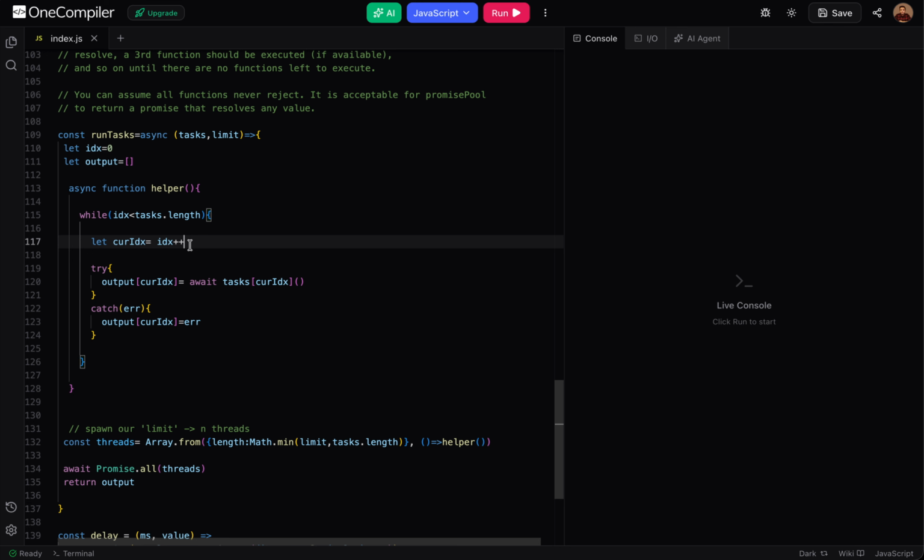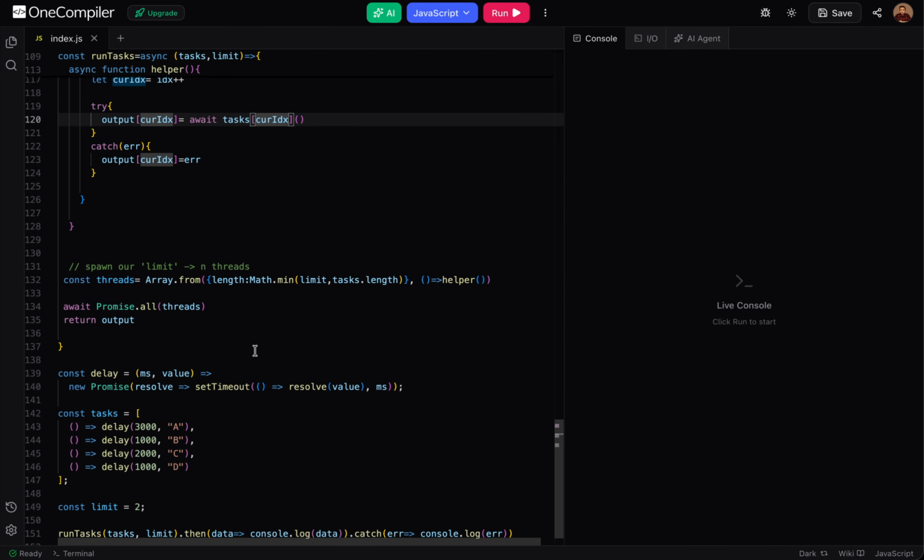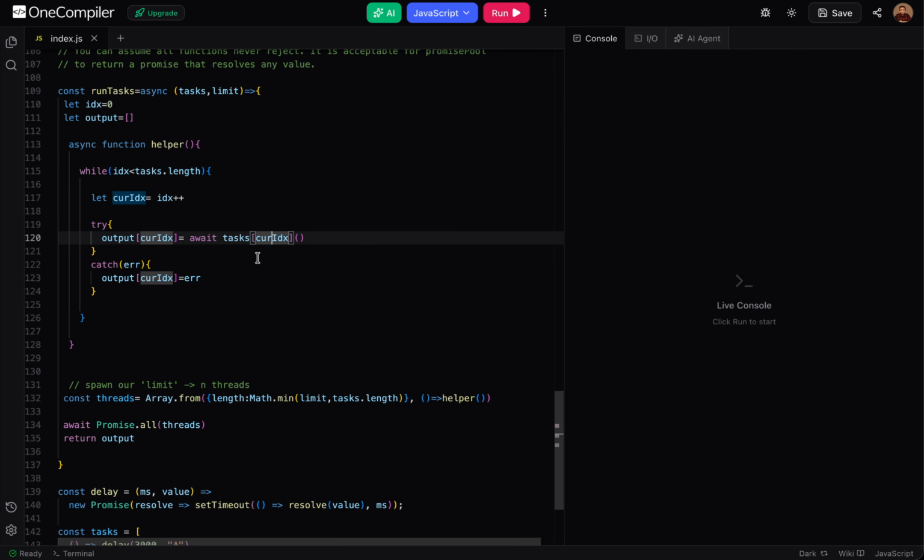Now as our order has to be preserved, the output for that particular index should be stored in that particular index in our output array also. For the output of the first item in the task array, it should be in the first place in the output array. Now what we are doing here is, our task is nothing but an array of promises. So every ith index will have a promise inside it, so we are just consuming that promise.